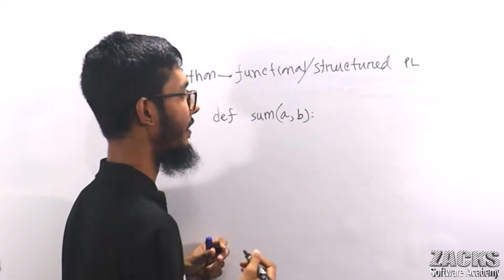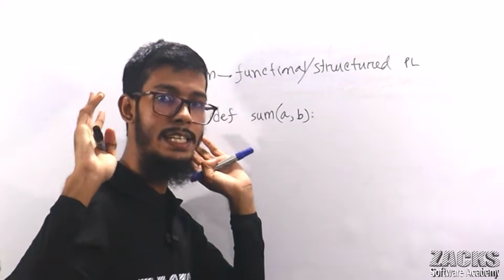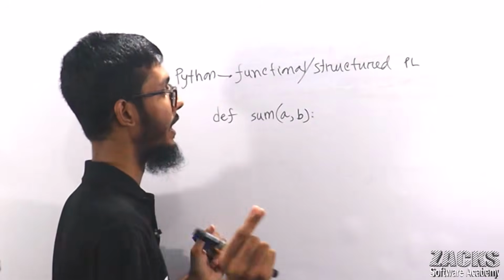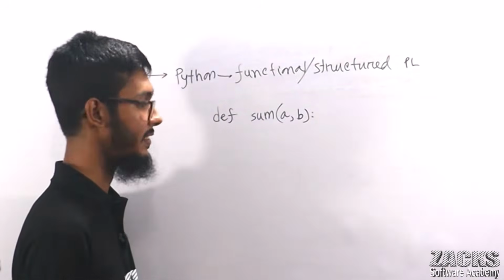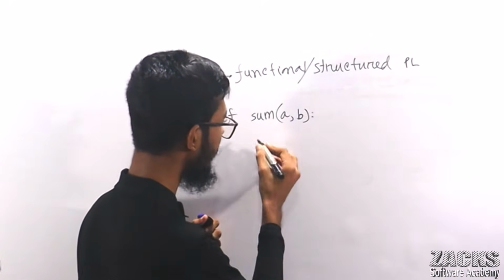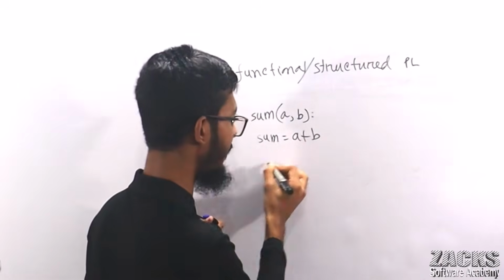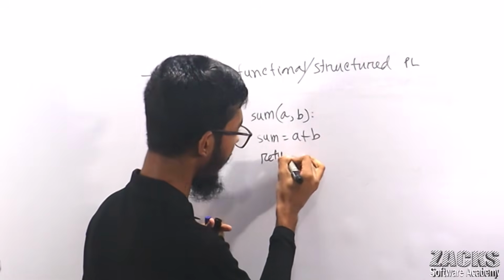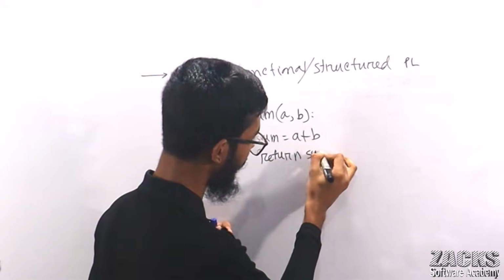Don't ask anything here, like why I am writing def or what the meaning of this is. I will explain each and everything, sir. Just to explain one single word, what it means to be functional, I'm explaining this, nothing more than this. For example, here, consider sum equals a plus b. I'll explain each and everything, no problem. Leave this one. Return, R-E-T-U-R-N, return sum.